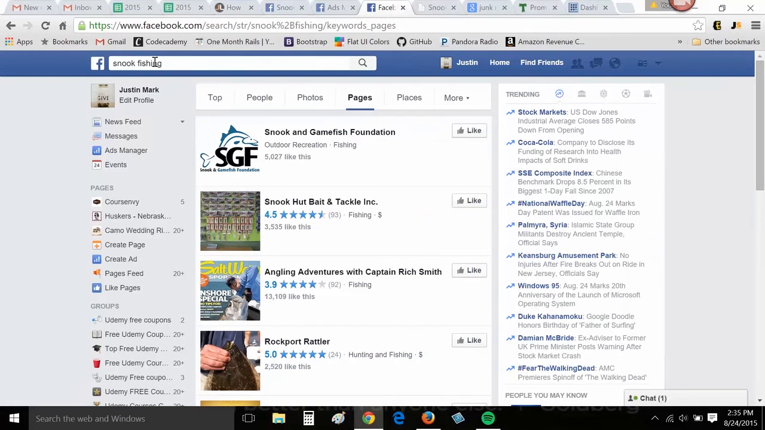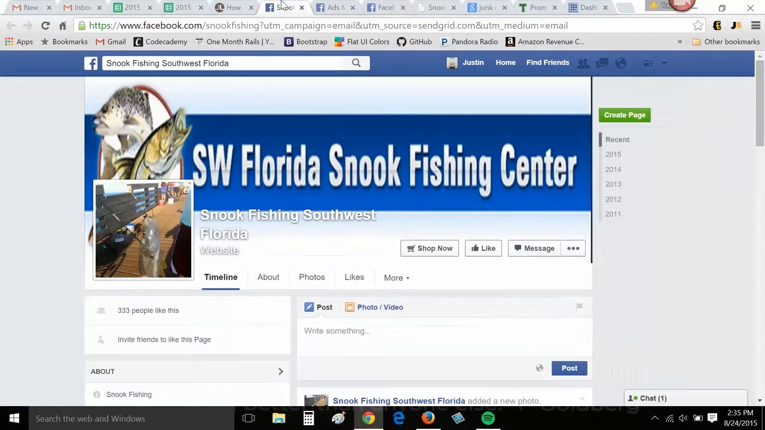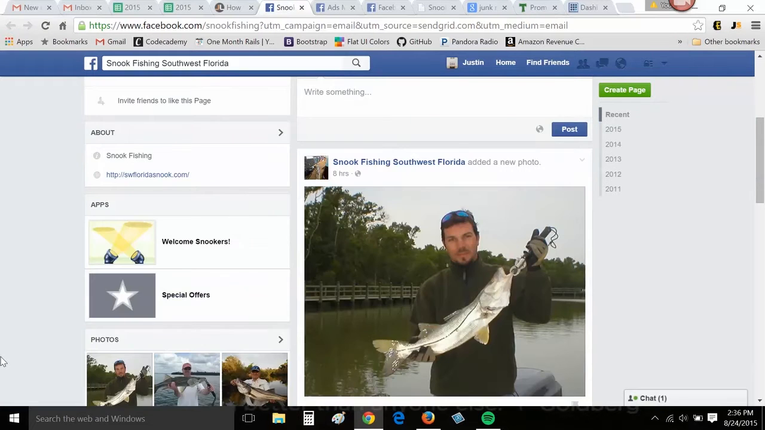So first I looked up snook fishing. There's not much out there as far as page interest. Snook and Game Fish Foundation, Snook Hut, Bait and Tackle. So when we go to their Facebook page, we see that it's snook fishing Southwest Florida. So instantly we've targeted our niche, right? We know we're only targeting Southwest Florida. That's where snook hunting occurs.